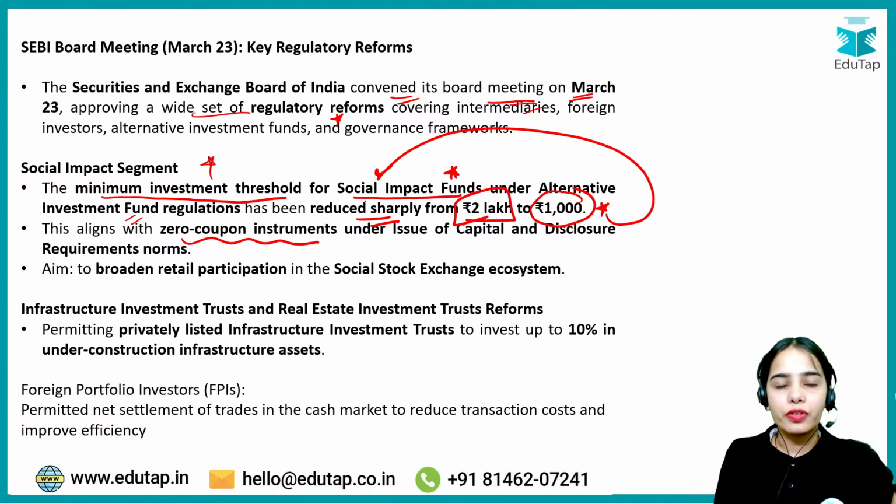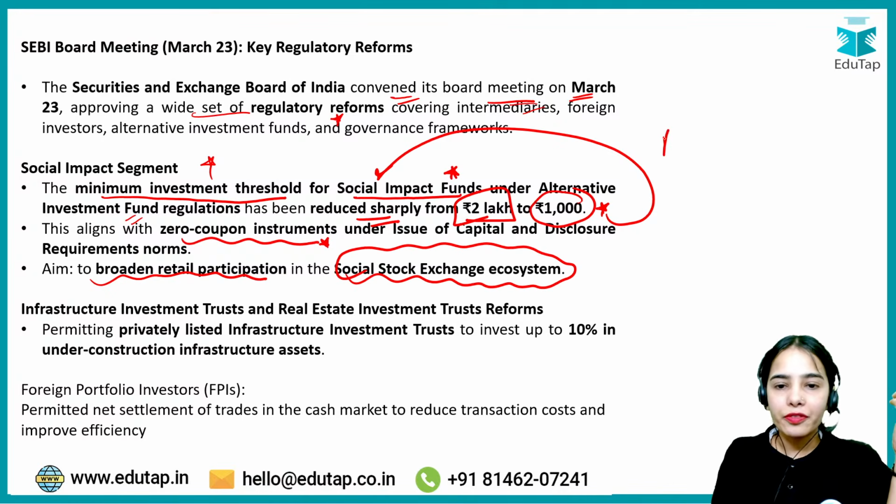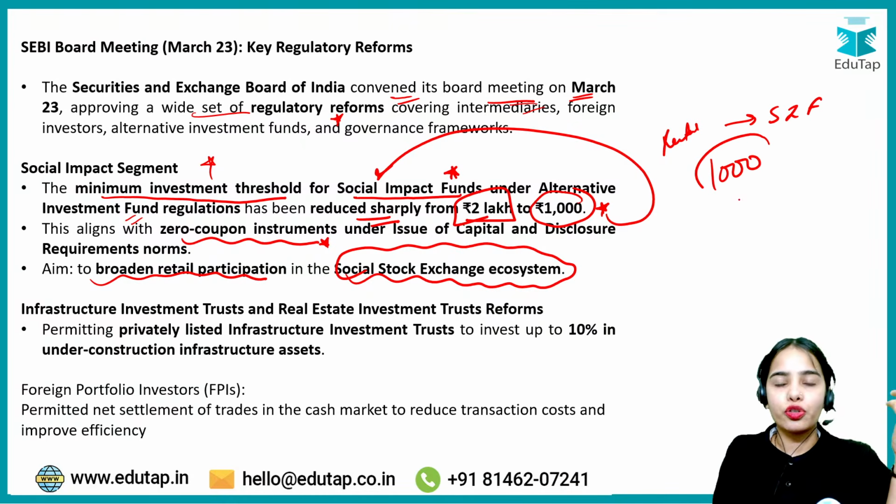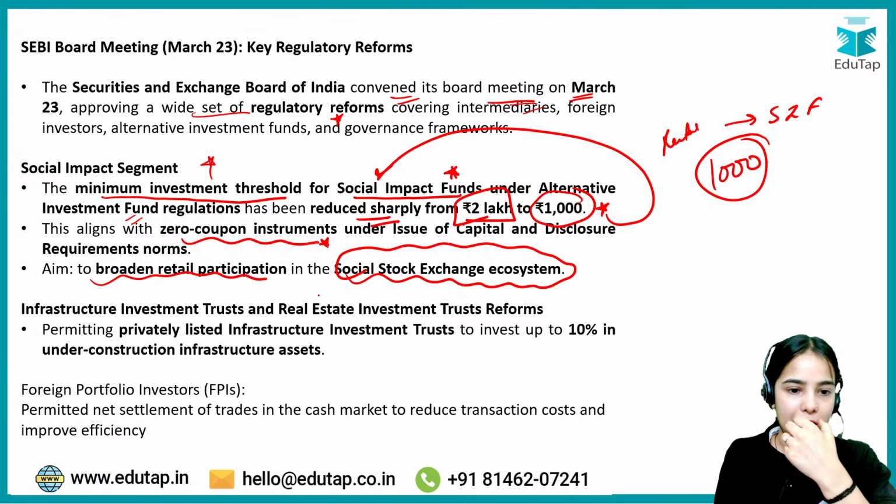For the social impact funds, there are also zero coupon instruments. This aims to broaden retail participation in the social stock exchange ecosystem, so that retail investors can also invest in the social impact funds. They can start from at least 1,000 rupees.